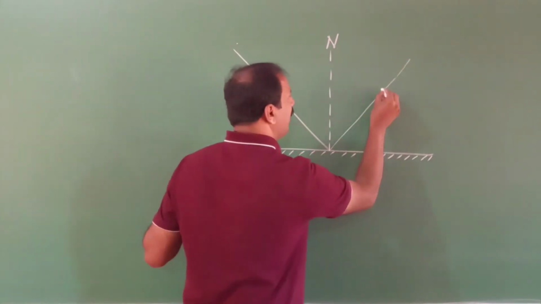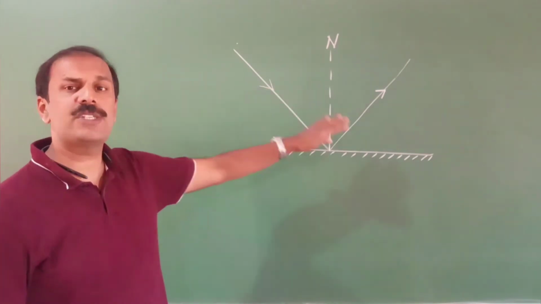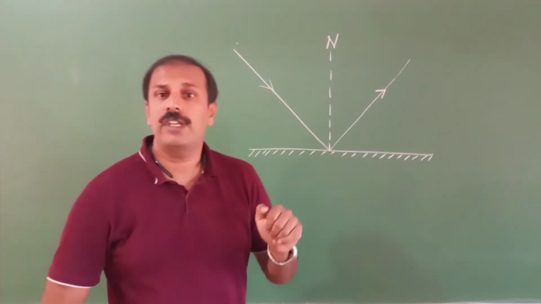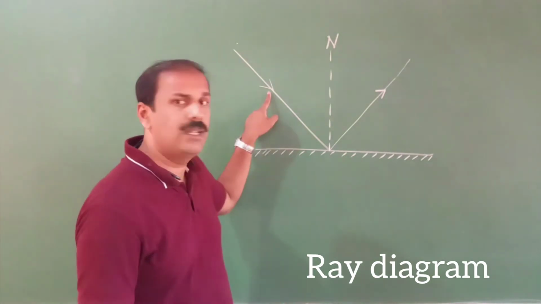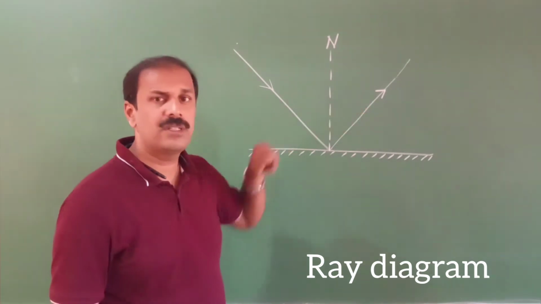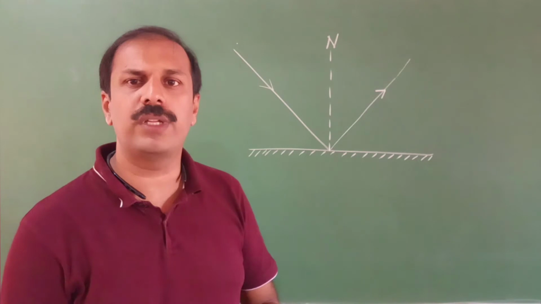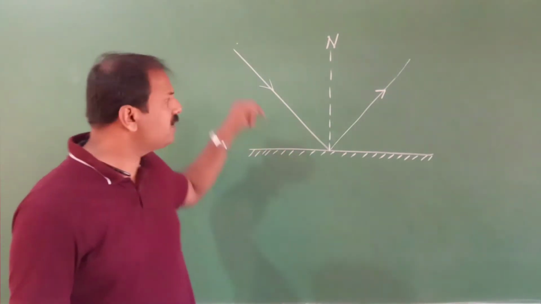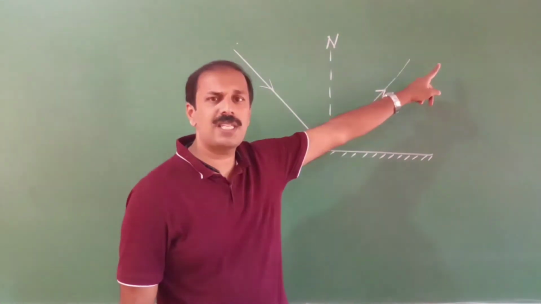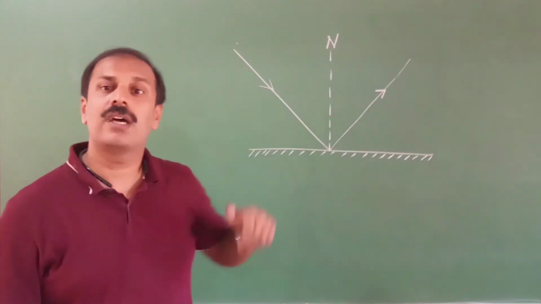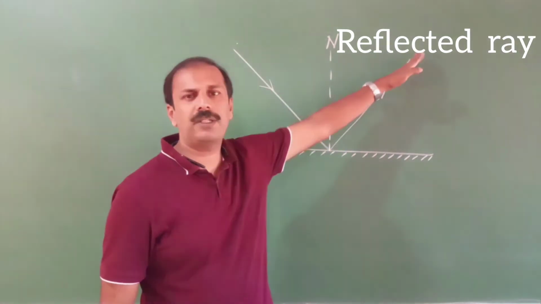The light is reflecting and going this way. So you see here, for any diagram like this, we call such diagrams ray diagrams. Whenever you are drawing any ray diagram, it is very important to mark these arrow marks. If the arrow mark is not there, it's a mistake. We don't know which direction the ray is moving. So the arrow mark is a must. So what is the name of this ray? This is the incident ray, and the ray which is going like this after reflection is called the reflected ray. So we have the incident ray here and the reflected ray here.